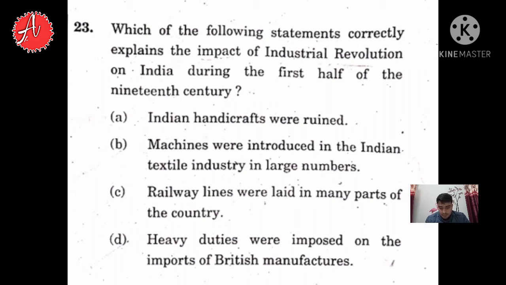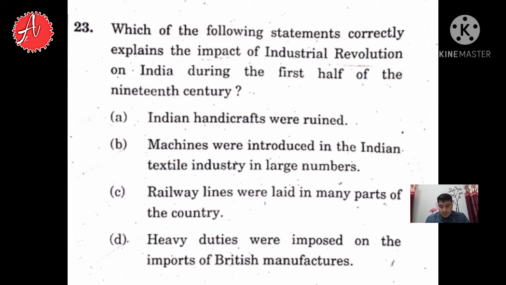And in the first half, four options are given. The first option is Indian handicrafts were ruined. The second is machines were introduced in the Indian textile industry in large numbers. The third is railway lines were laid in many parts of the country. The fourth is heavy duties were imposed on the imports of British manufacturers.